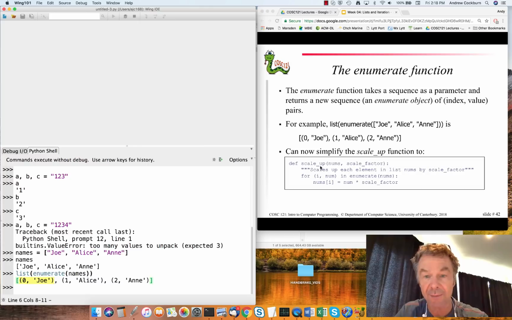We can use structures like this, the enumerate function, to simplify some of our earlier functions, like our updated list pattern scaling up function. So scale up has 2 parameters, nums and scale factor, and we can write it as for i, num, so this is using parallel assignment, in enumerate nums. Okay, so the enumerate object is going to return this object that has a series of elements of this form, except it'll be 0 in the first number, 1 in the second number, 2 in the third number. I can then simplify my function. I can change what's indexed from each of those elements to whatever the value is multiplied by the scale factor.